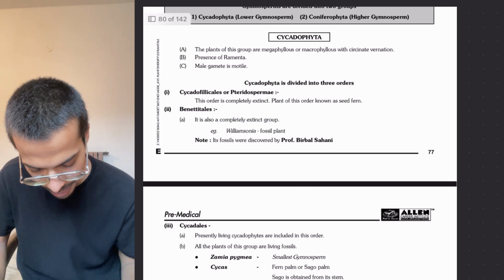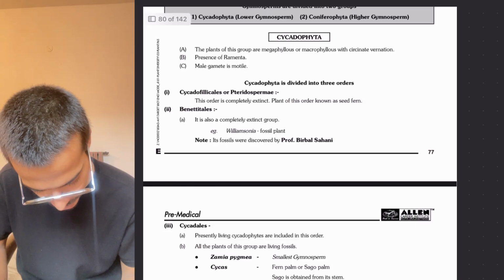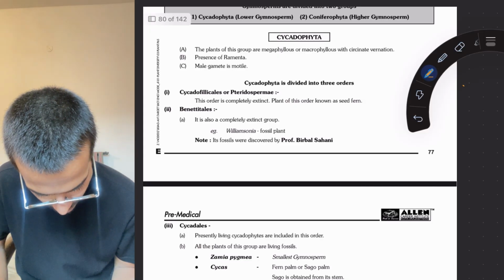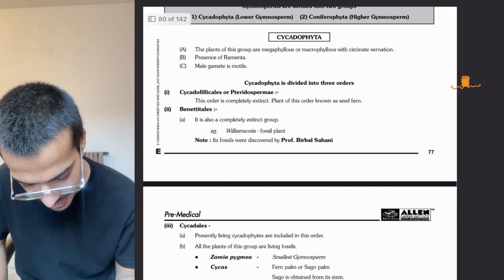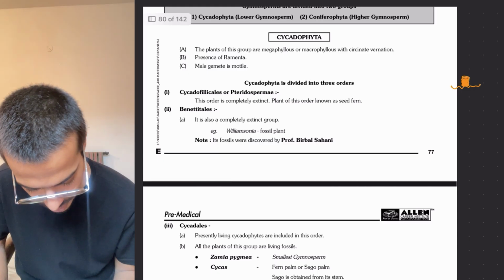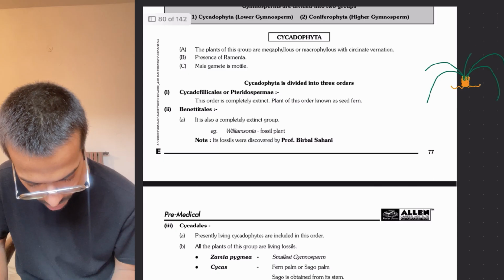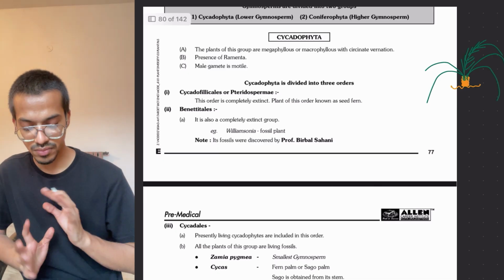So if you have to remember, you will remember about the cycas, because cycas belongs to here. So here what is that? For example, this is the plant stem, this is the soil. Plant stem is like this, but the leaves would be like this, big, very big leaves are there. So you will remember it, and this is it. Now we will remember this.